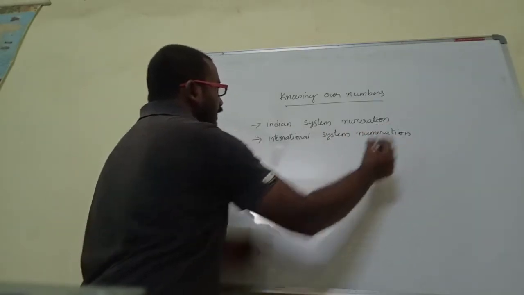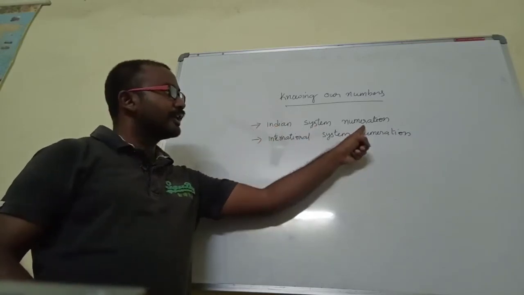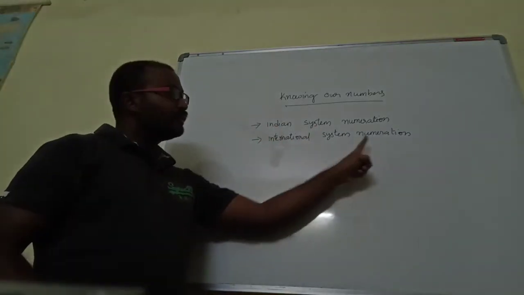So these are the two things in the syllabus: the Indian system of numeration and the international system of numeration.